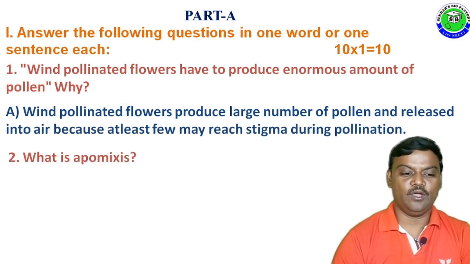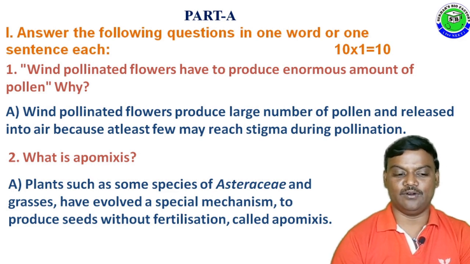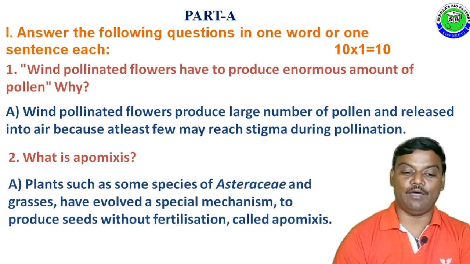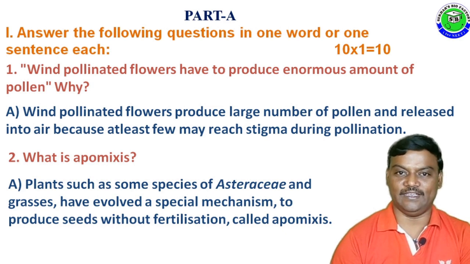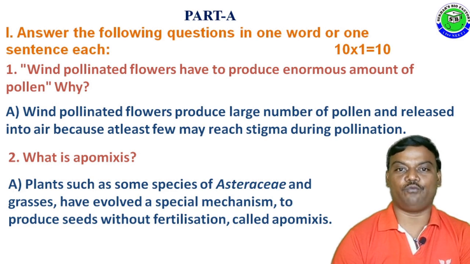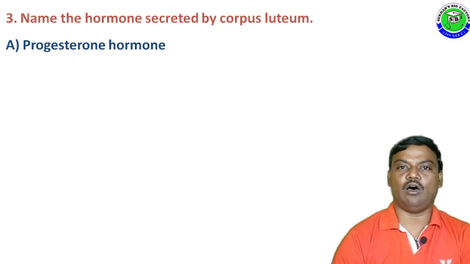Question number 2. What is apomixis? The answer is plants such as some species like Asteraceae members and grasses, they have evolved a special mechanism to produce seeds without fertilization, called apomixis. That means apomixis means the development of seeds without fertilization. Question number 3. Name the hormone secreted by corpus luteum. The answer is progesterone hormone.